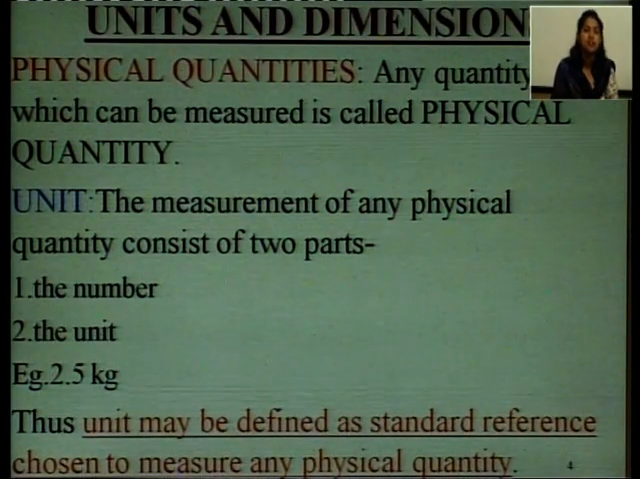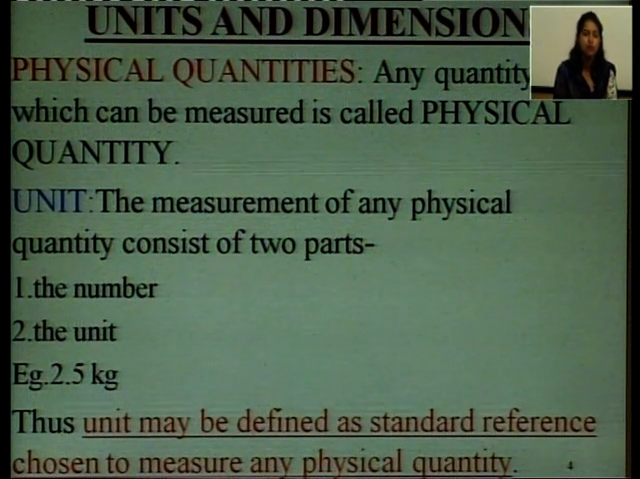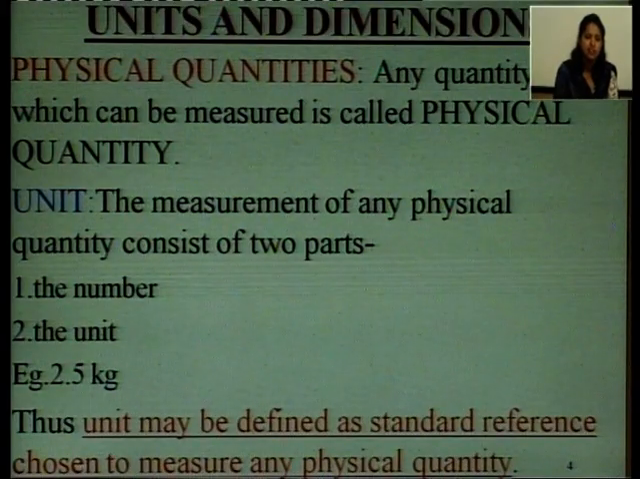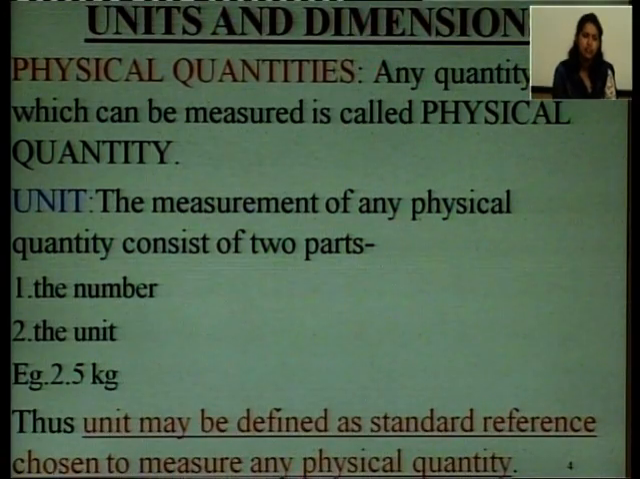These quantities are measured in terms of a certain standard reference. So, what are units? The measurement of any physical quantity consists of two parts. If we want to measure length, then we express the length in meters. If there is a certain rope or cloth, then we will say that it is of 2 meters or of 3 meters.